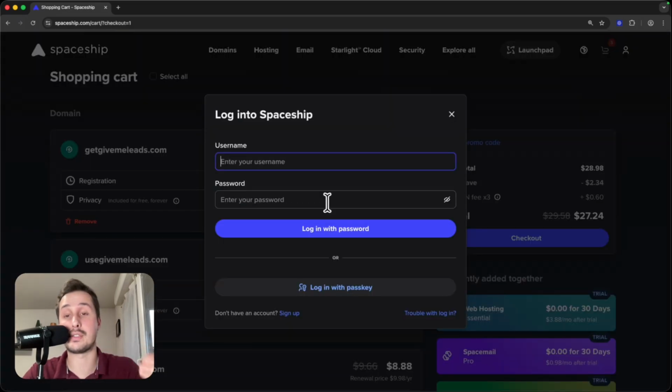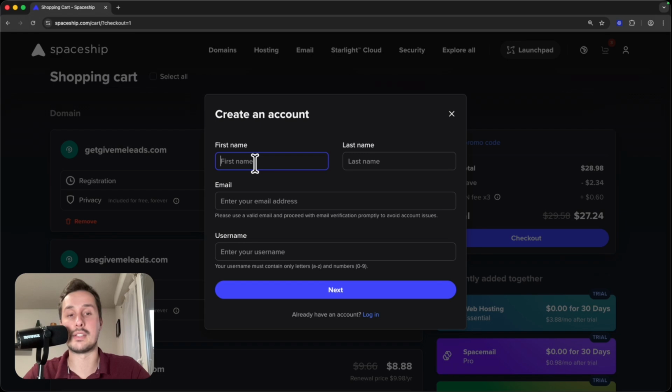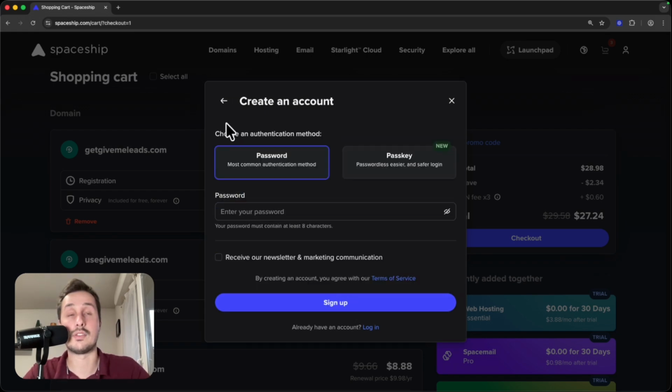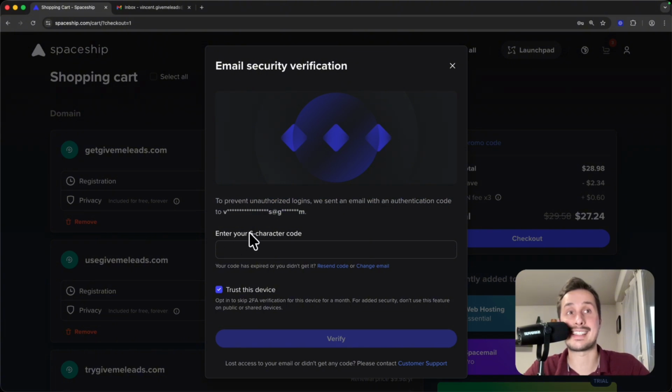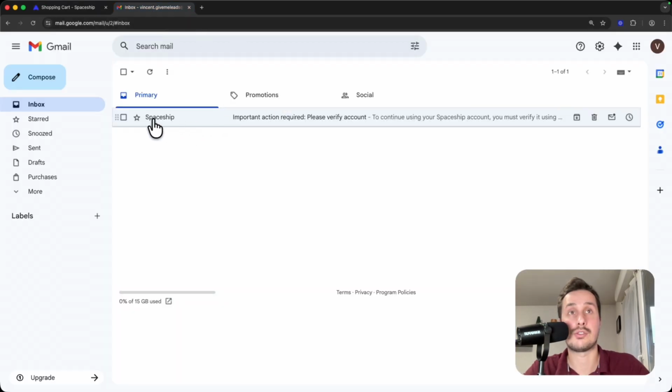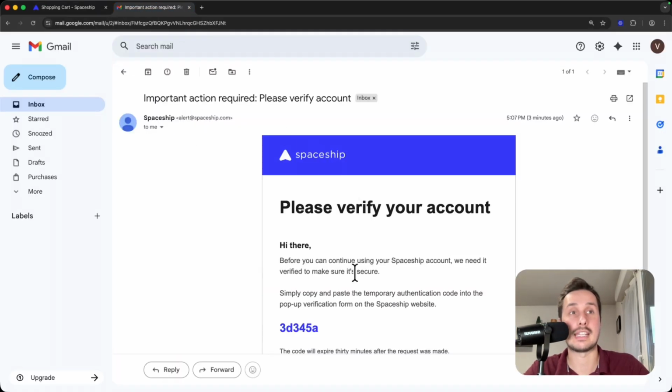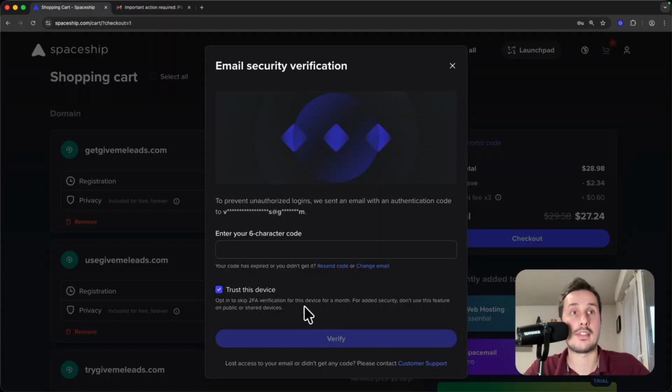And now, of course, what we need to do is to create our Spaceship account. So I don't have an account right now, so I click here on sign up. Here we need to give some information. Then I click on next. Now I need to give a password. And I click on sign up. Now here I need to enter a 6-character code that I've just received in my mailbox. So here you see Spaceship. And here I have my code. So I copy, then I paste, and then I click on verify.